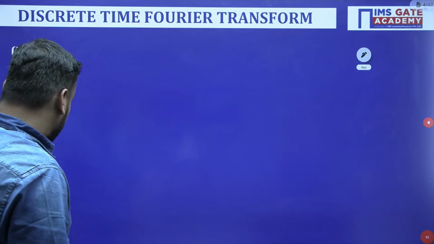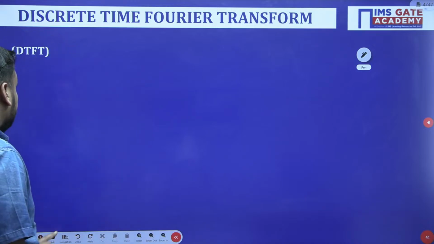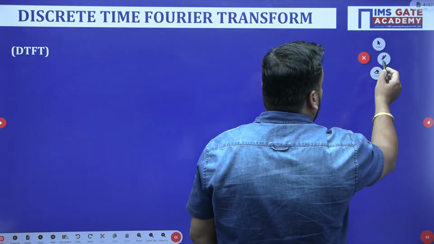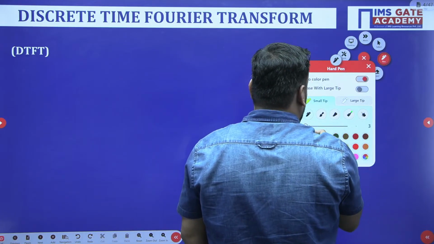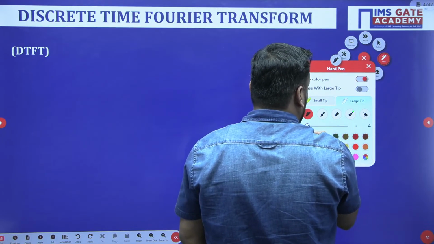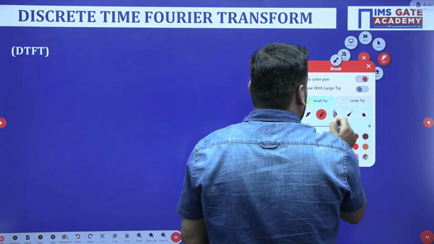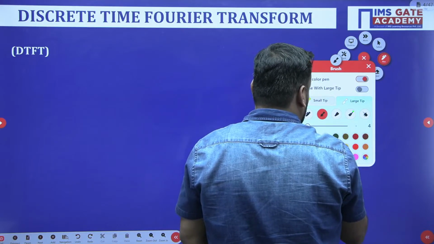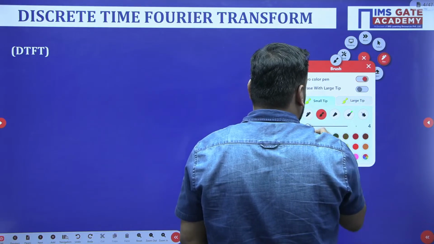So students, today's class we are going to start with the discrete time Fourier transform. First of all, I just want to check whether you know about the CTFT or not. Have you heard the name of continuous time Fourier transform? So we will first start from the continuous time Fourier transform, and then eventually we will jump to the DTFT.